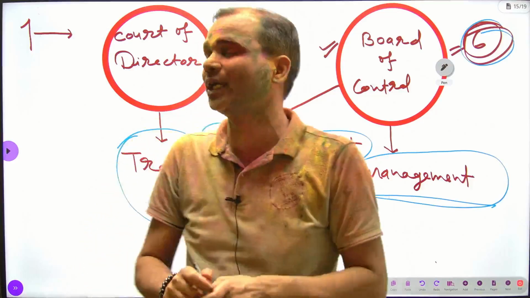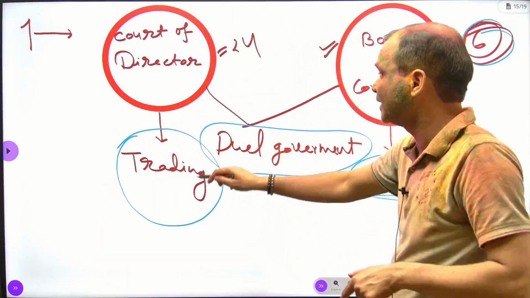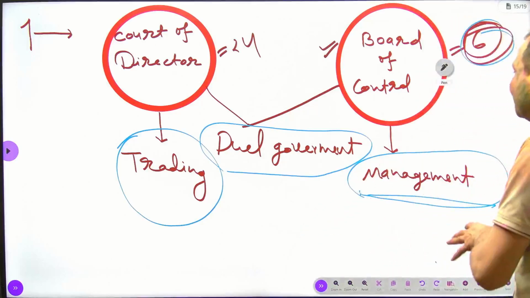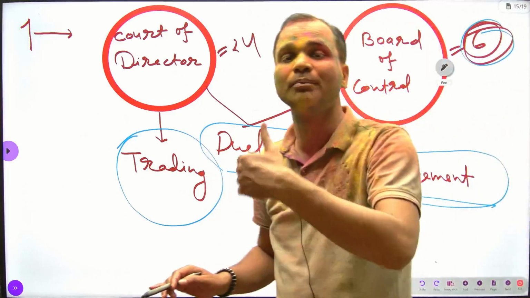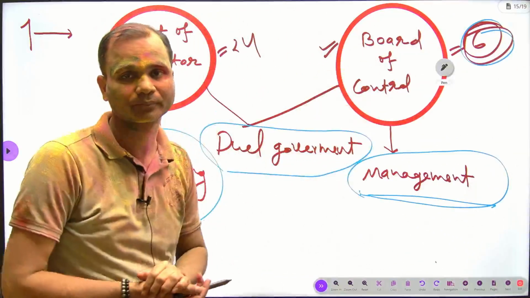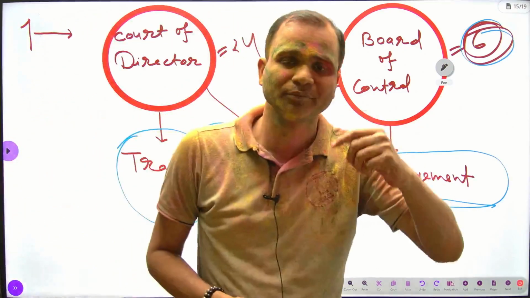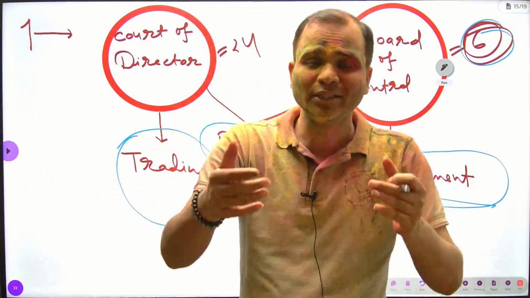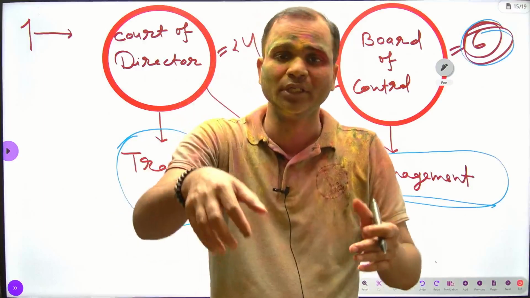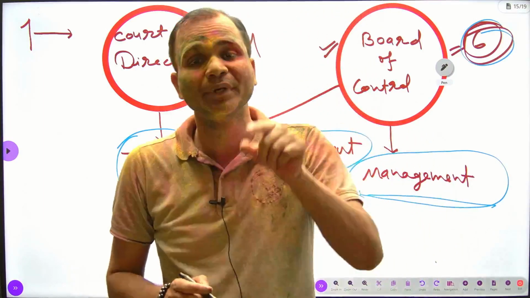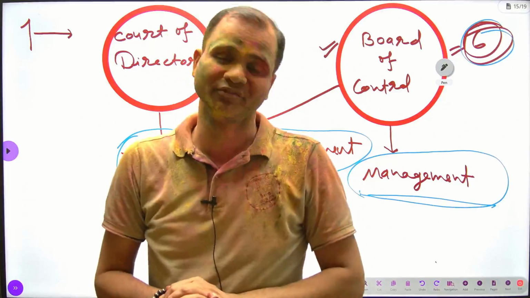In the same way, in the company, the trading activity was controlled by the Court of Directors and the management of the company was controlled by the Board of Control. So the question has been asked many times, when did the dual government system start within the company? Your answer will be through Pitt's India Act 1784.